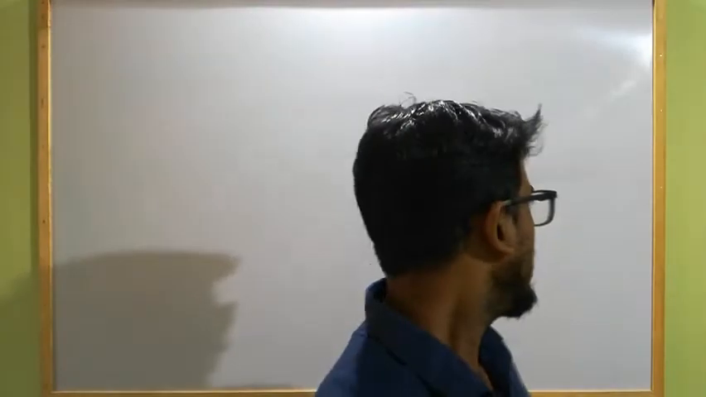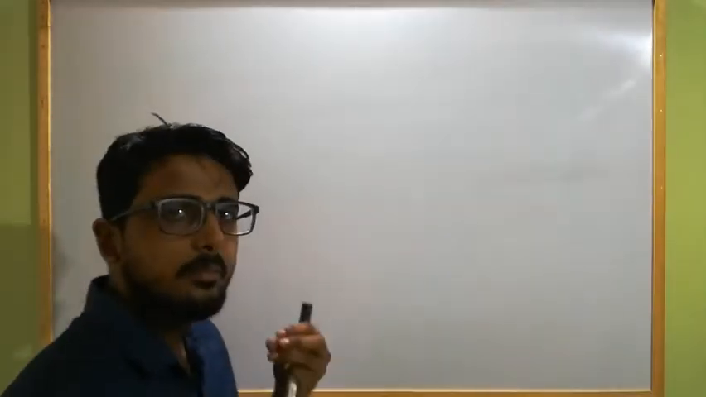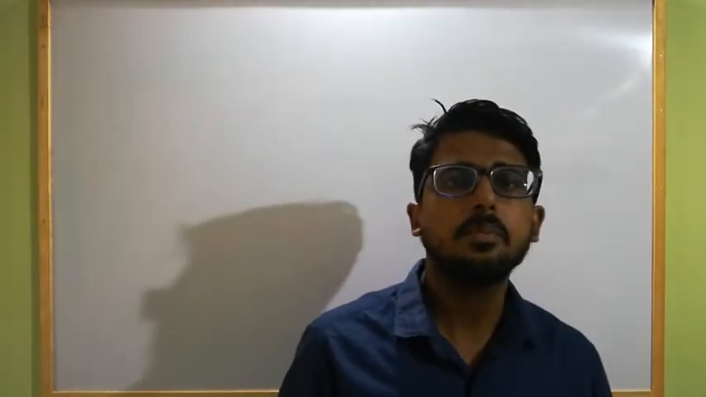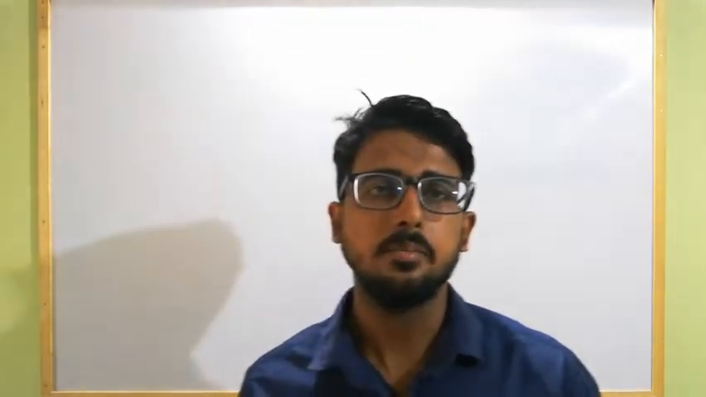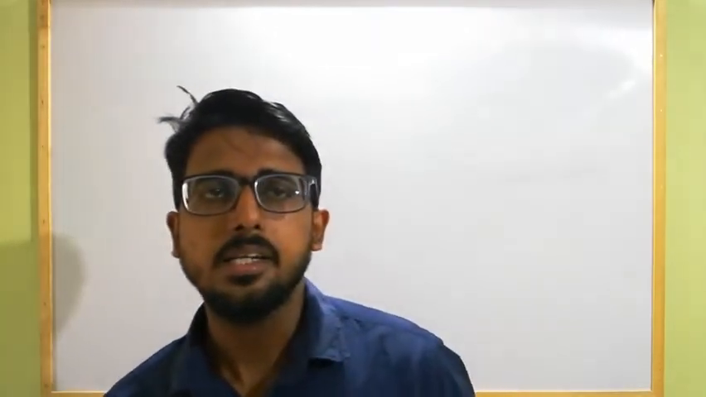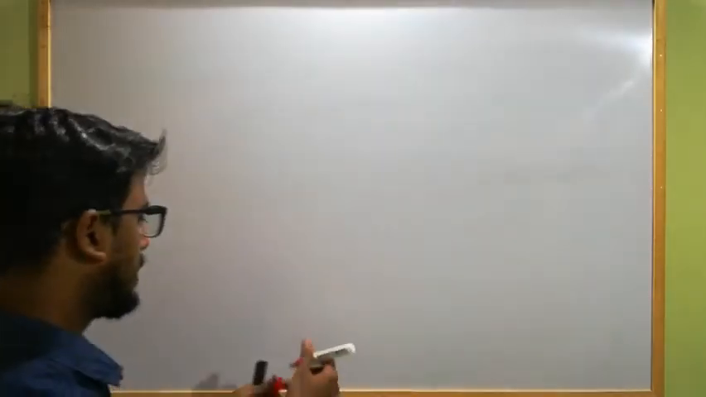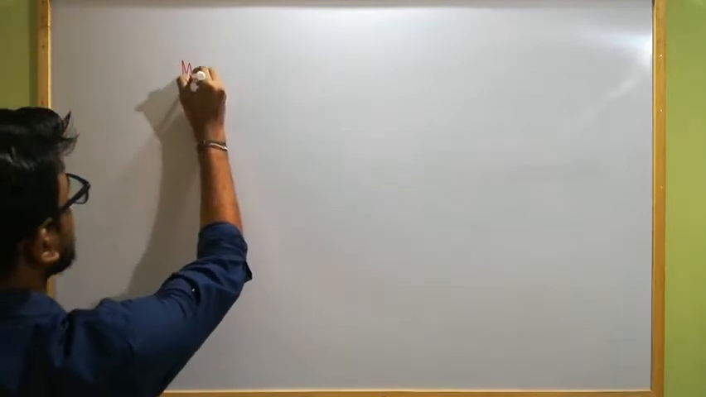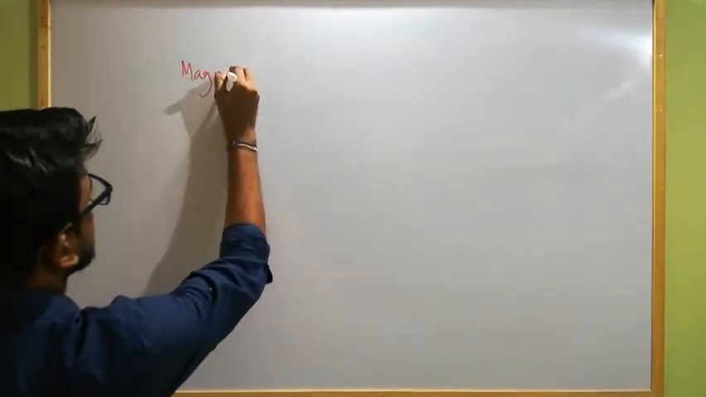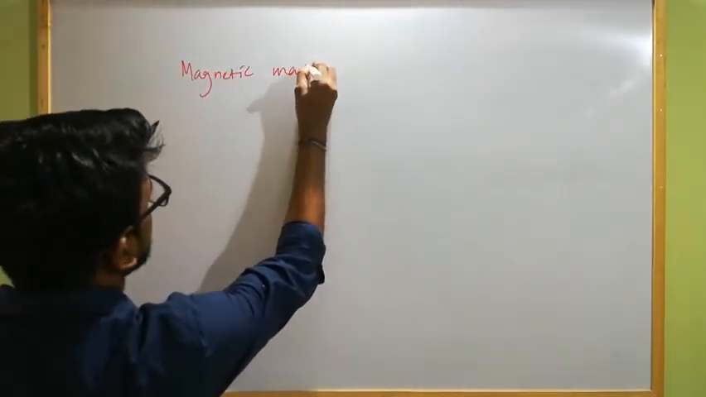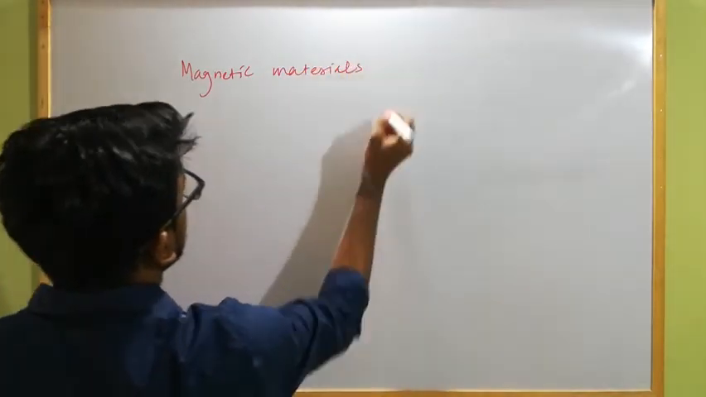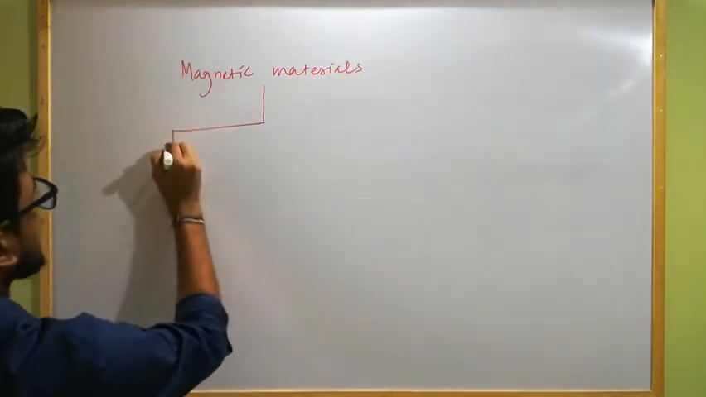In nature we know what magnetic materials are. A material which is attracted by a magnet is known as a magnetic material. According to Faraday, all the magnetic materials that exist in nature are categorized into three parts.